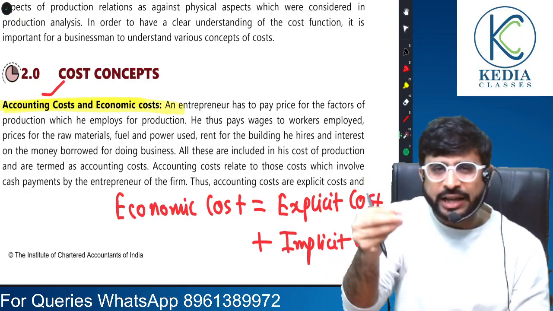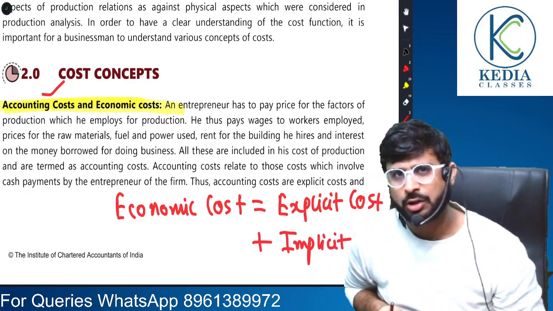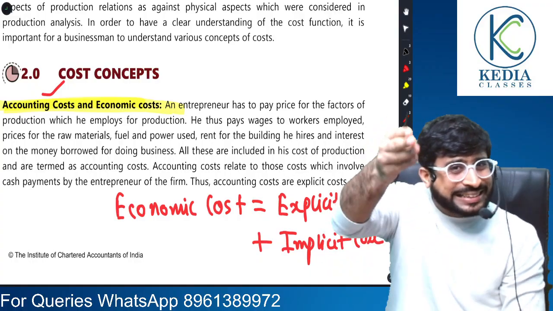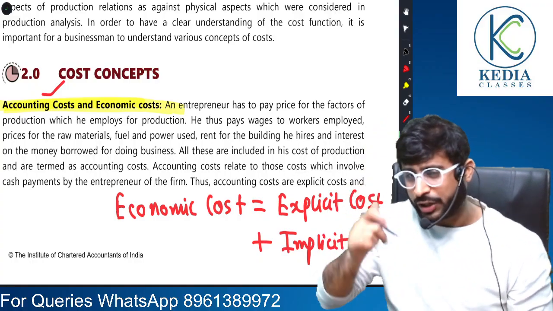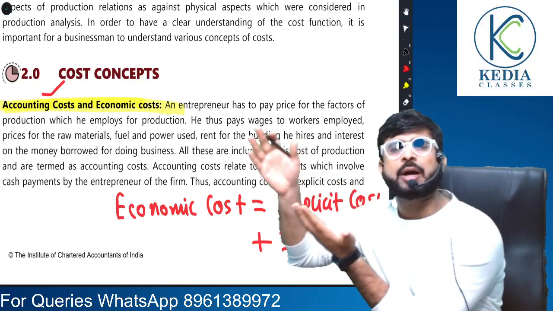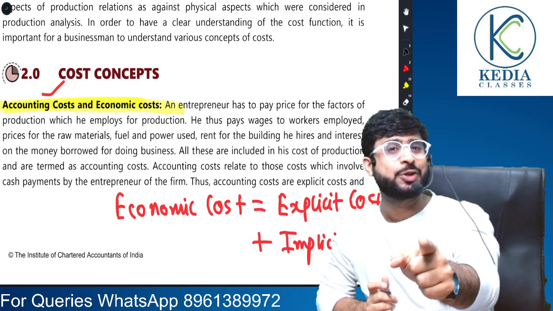The money I am investing in, let's say, buying this pen and the camera which I am using to teach, instead of investing this money, I could have kept it in the bank and made some interest out of it.